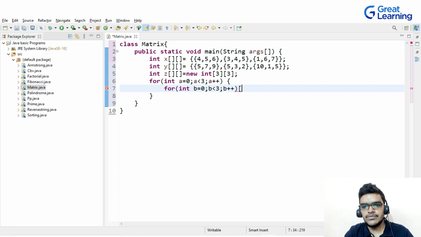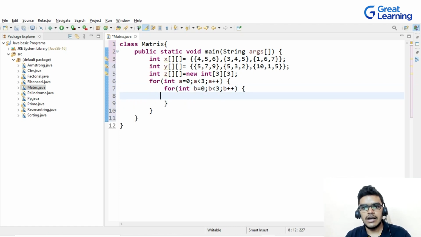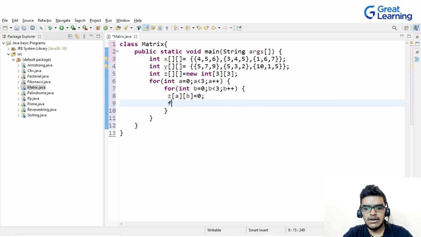And what I will do now, inside this loop, I will write here my resultant matrix Z, and inside this A and then B, and I will assign it as 0, right? Okay, now I will write here for, and then I will create one more loop, int c is equal to 0, and then c less than 3, c plus plus.